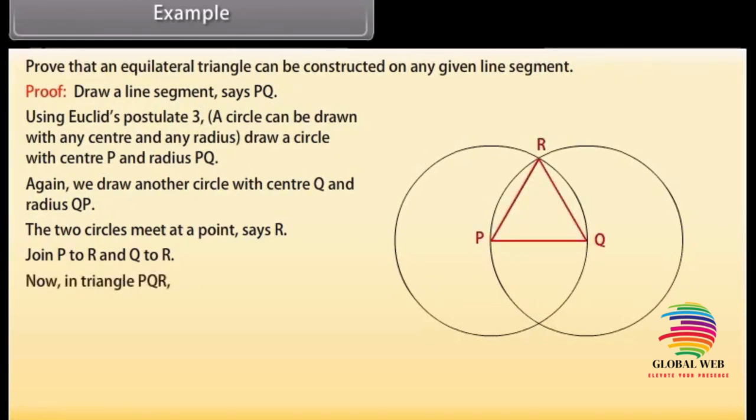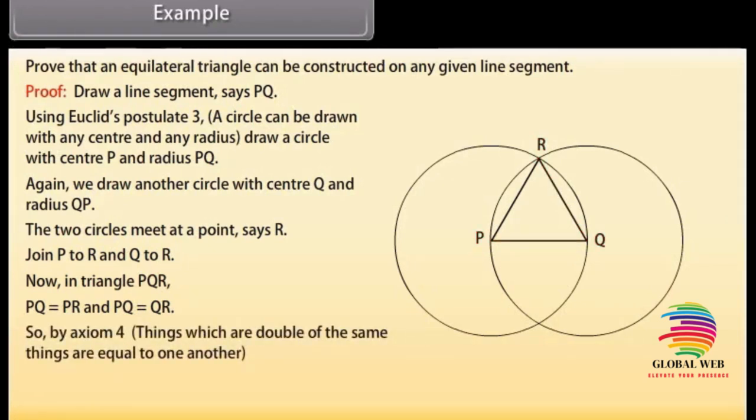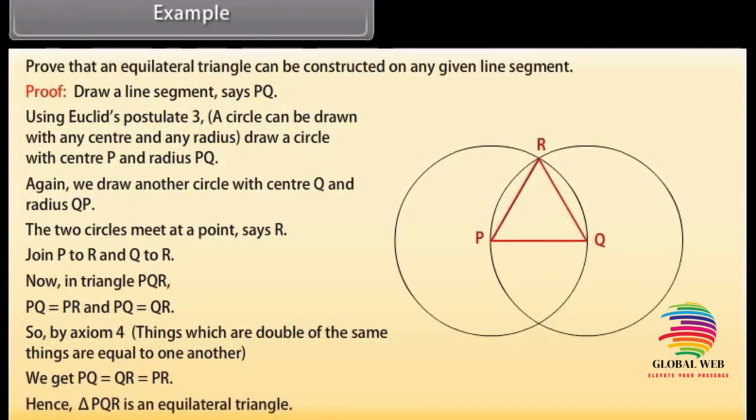Now in triangle PQR, PQ is equal to PR and PQ is equal to QR. So, by the axiom that things which are equal to the same thing are equal to one another, we get PQ = QR = PR. Hence, triangle PQR is an equilateral triangle.